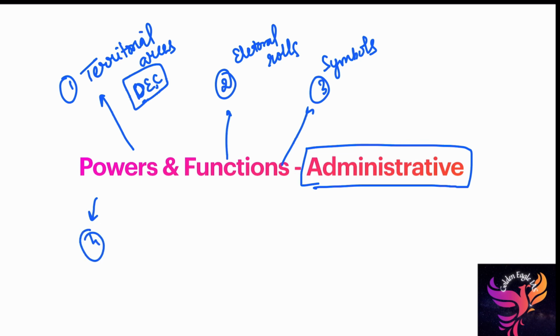Second administrative function: they periodically revise the electoral rolls. Third, they grant recognition to political parties and allot symbols to them. What is the fourth administrative function?